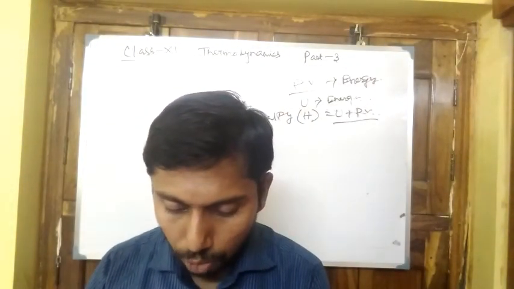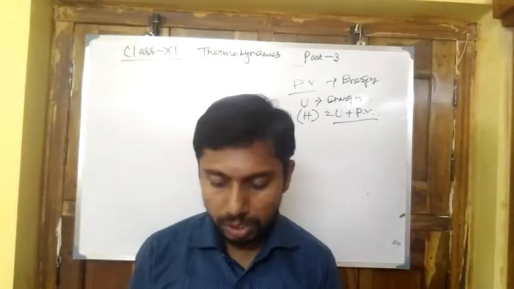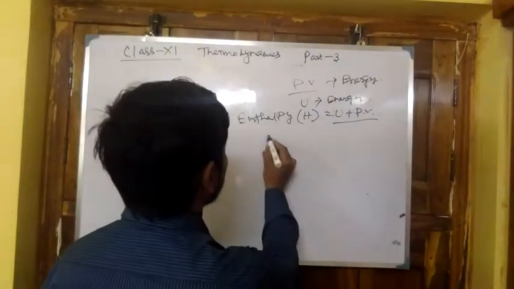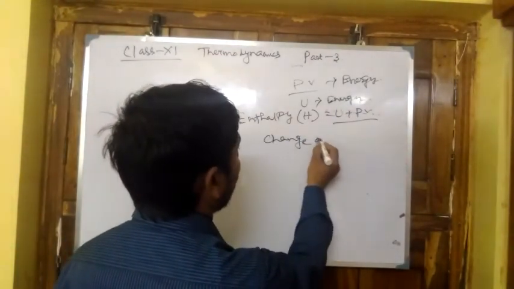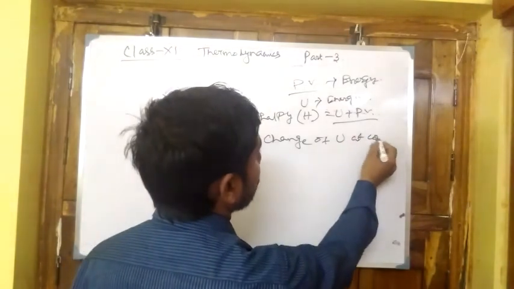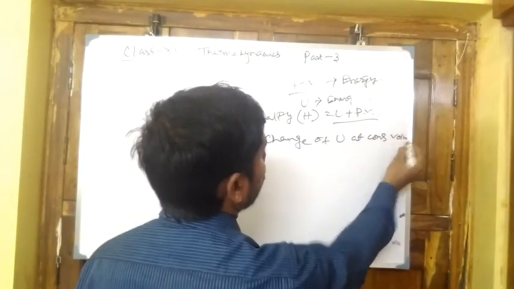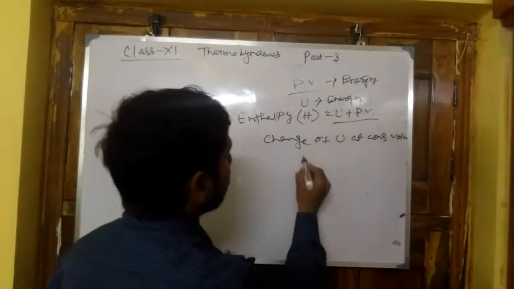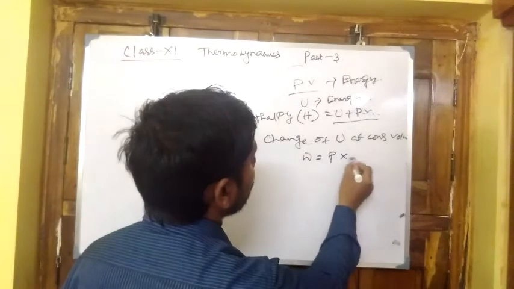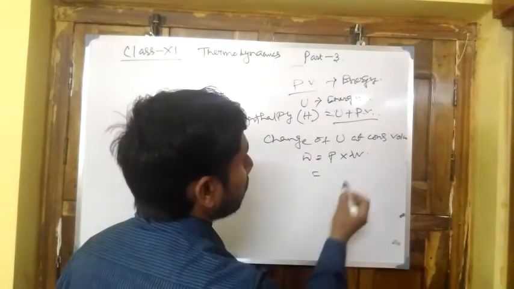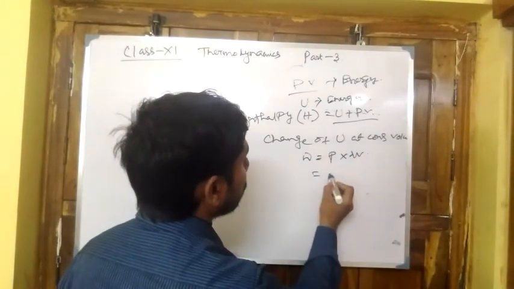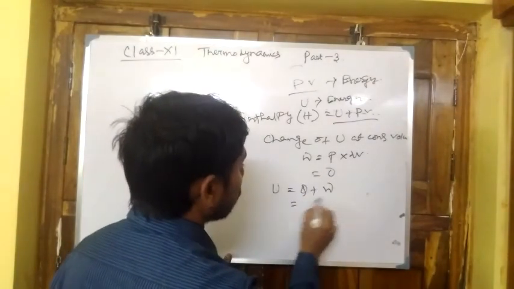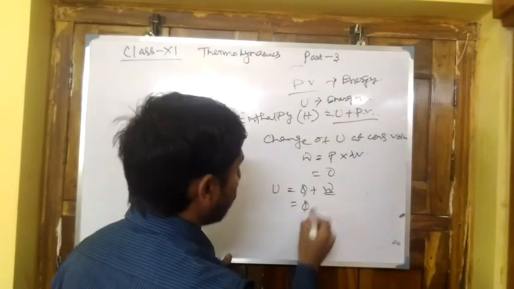Now the change of U at constant volume. Change of U, that means change of internal energy at constant volume. We know the expression for the work, W equals P into dV. Now at constant volume, dV equals 0, so W equals 0. Now U equals Q plus W, so W becomes 0, that is QV.